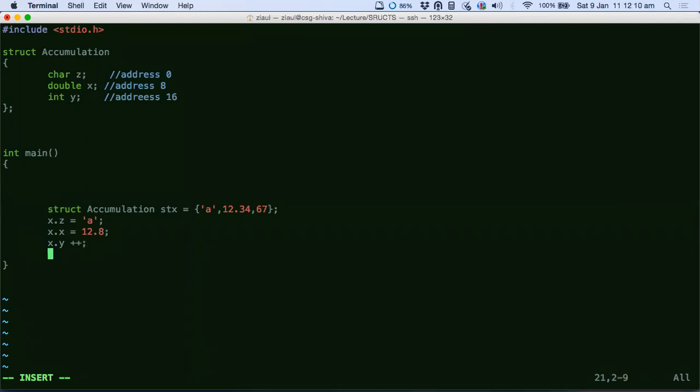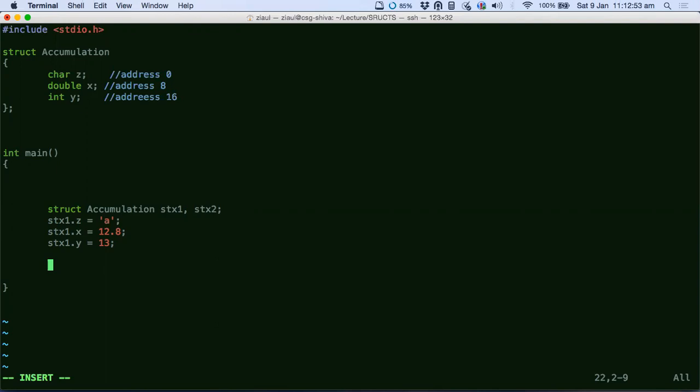One of the nicest things about structures is, let's say you have declared two variables of the same structure, stx1 and stx2. You have put these values here, 13. Now you have initialized the values of stx1, but stx2 is not initialized.